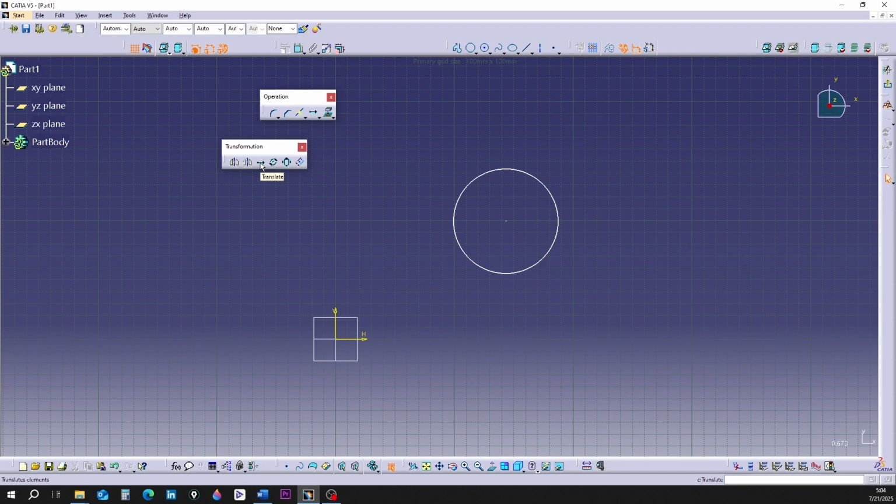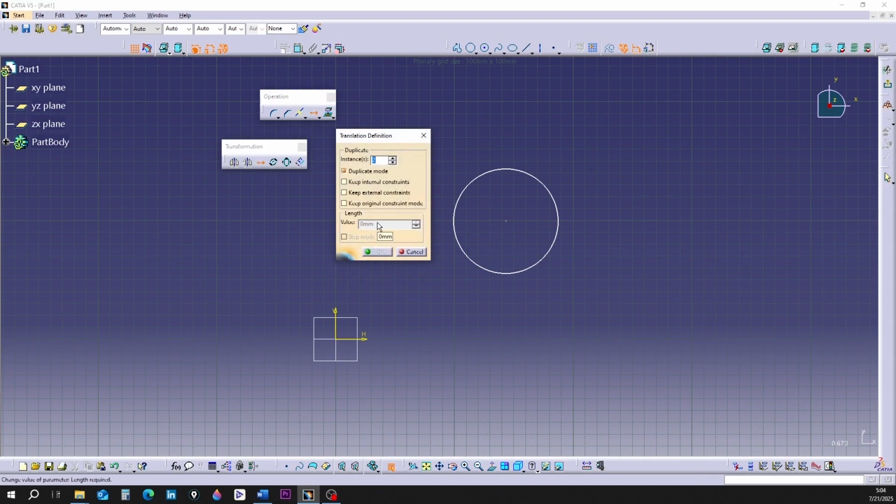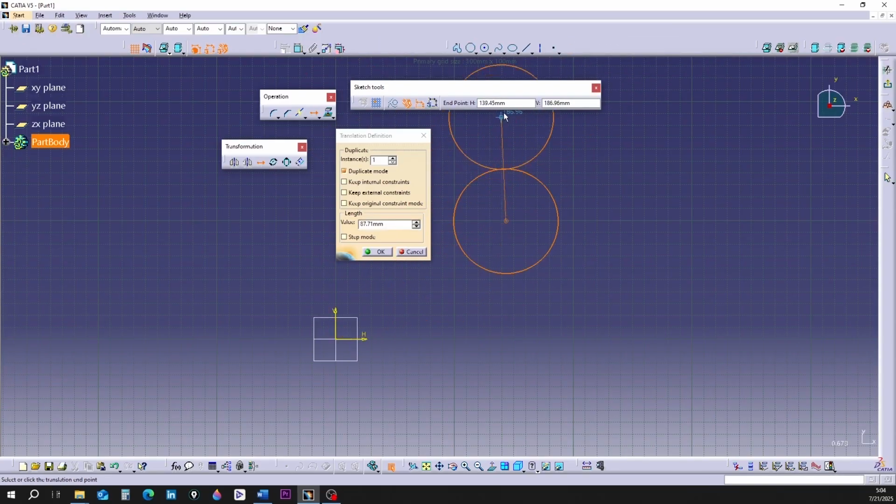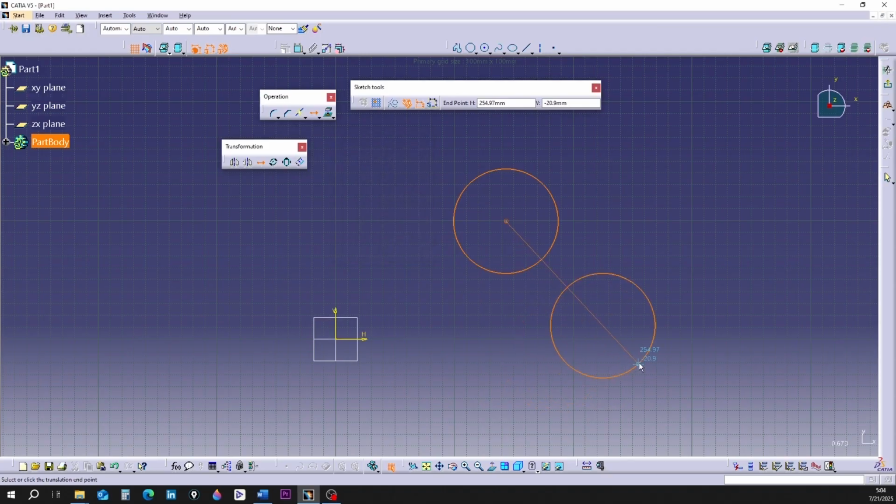Click on the tool again until it turns orange. In the Instance box, enter the number 1. Click on the circle to select it. Click on the center of the circle to determine the origin of the displacement. Pay attention to the value box in the Length section. By moving the mouse, its number changes. This number is the exact displacement size of the copied shape.